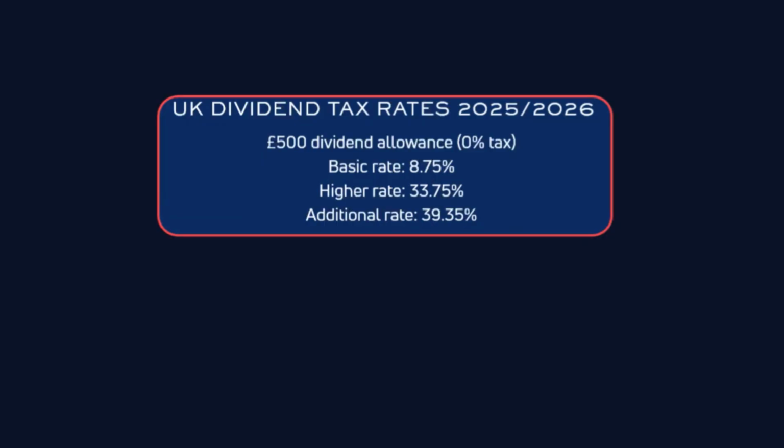How much you take as dividend is a more personal decision and depends on your wider tax position. That includes things like your other income, how much you've already taken in the year, and which tax band you fall into. From a UK perspective, there is a small dividend allowance, which is currently £500 per year. Dividends up to £500 are taxed at 0%, and beyond this, dividends are taxed depending on your income band. You're looking at 8.75% within the basic rate band, 33.75% in the higher rate band, and up to 39.35% at additional rate. The more income you have, the higher the rate you'll pay on the dividends.